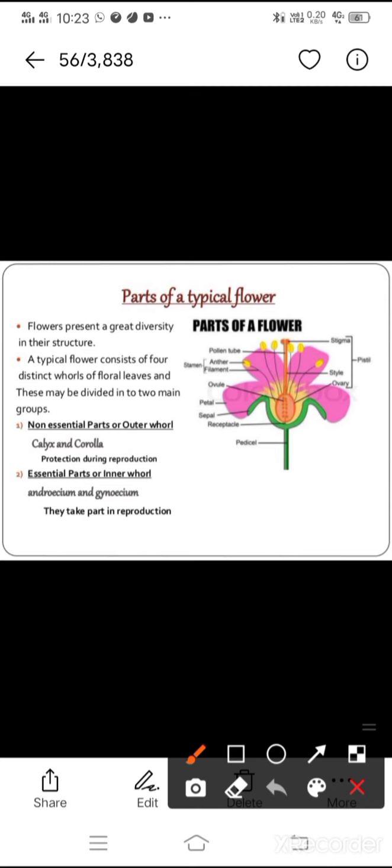Normal flower, typical flower, and the example we take is hibiscus. Hibiscus, that is the China rose plant. It is having 2 types of whorls. Whorls means circles. Non-essential part or the outer whorl consists of calyx and corolla.